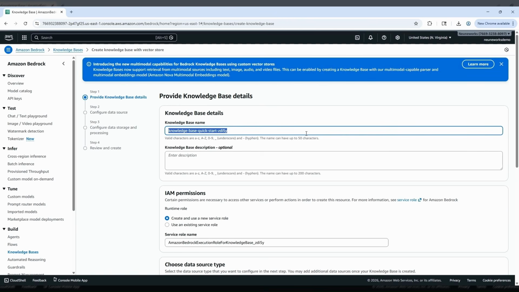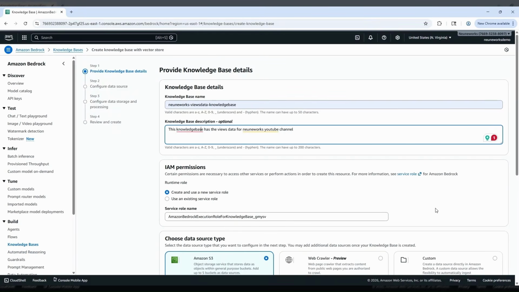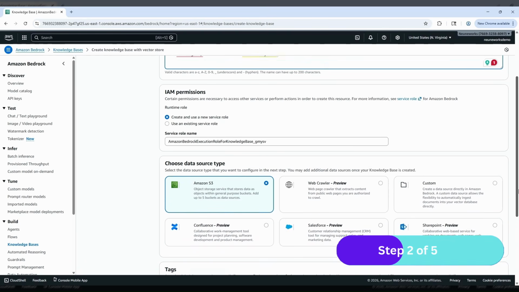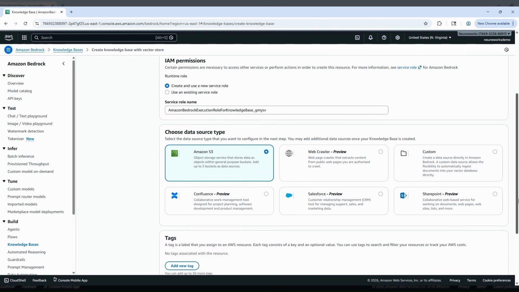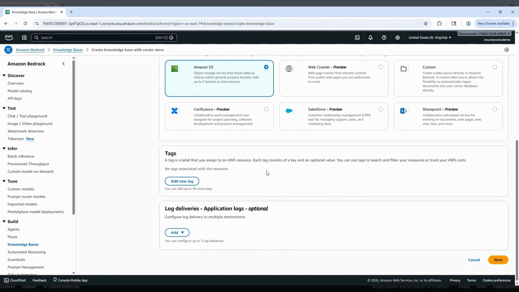Let's give a meaningful name. We have given the name and description, and in the IAM permissions section, either we can create a new IAM role or we can use an existing service role. And then we need to select the data source type. Here it provides a lot of data sources. We can use any data source like Amazon S3, web crawler, SharePoint, or Confluence. Let's choose S3 for now because we have uploaded our source in an S3 bucket. We don't need to provide tags and log deliveries for now. Let's move on.